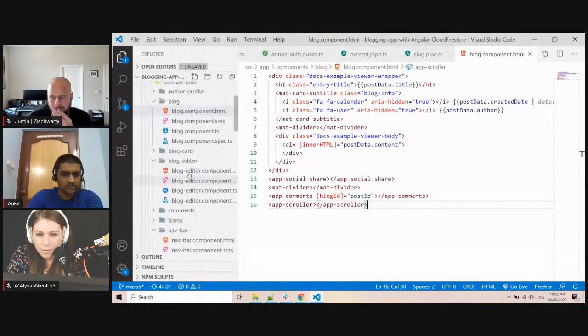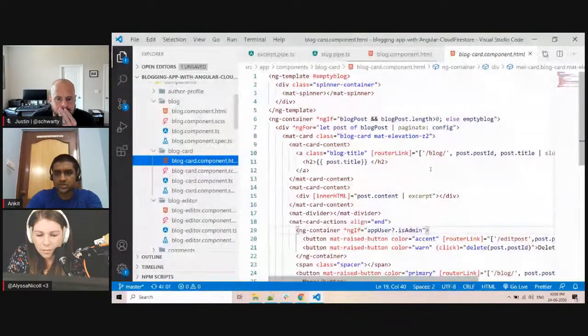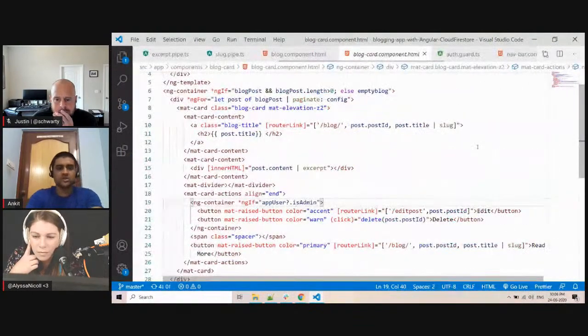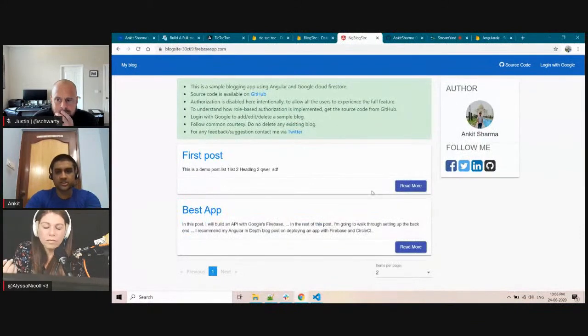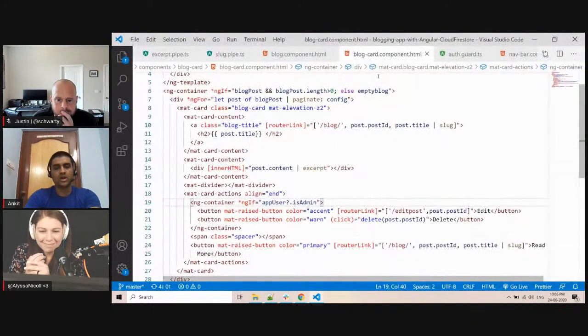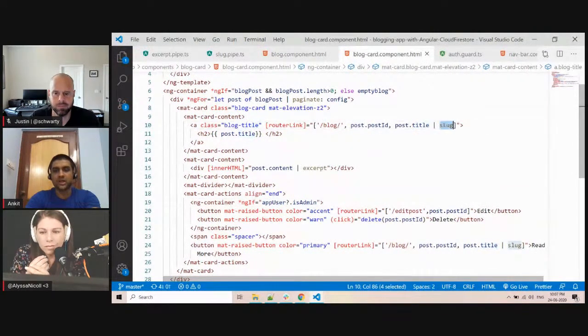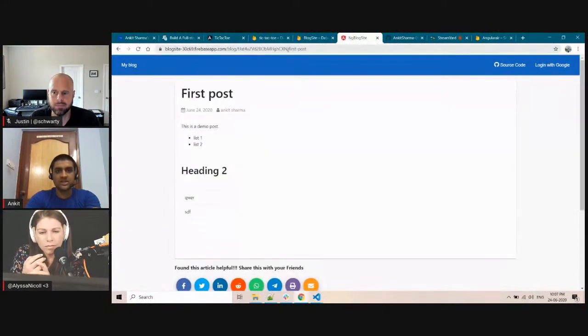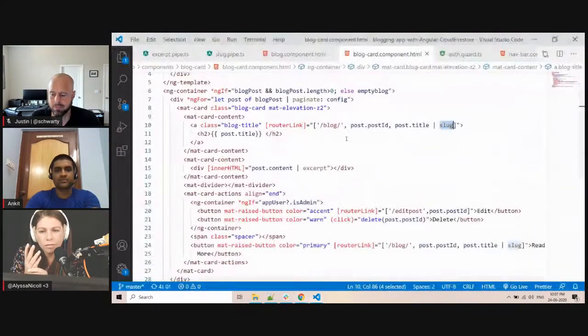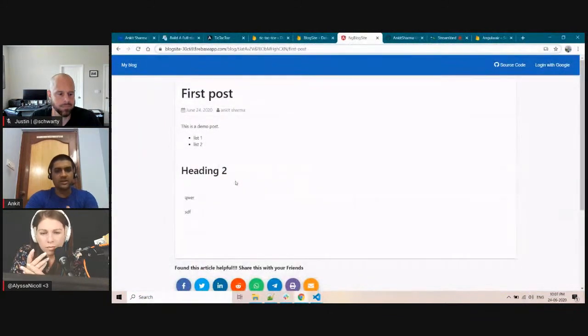I am using this in blog card, I guess. Yes, here. So what the blog card component is, you see this card based structure, mat card structure. This is where the blog card component comes into the picture, and here I am getting the title and sending it to slug. So that is how my URL is being built. If you click here, you can see the title as a URL slug. So that is a basic idea.